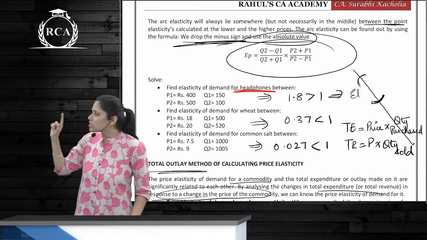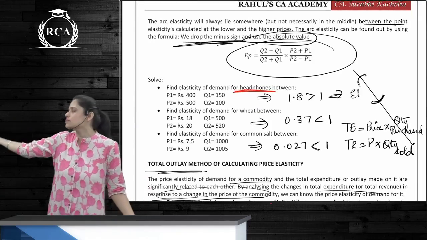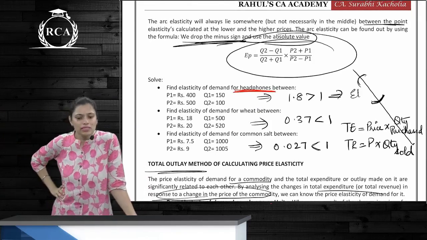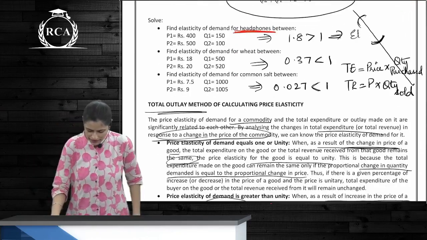(Q2 minus Q1) by (Q2 plus Q1) into (P2 plus P1) by (P2 minus P1). Everybody can measure arc elasticity, guys. Please do not forget the formulas.